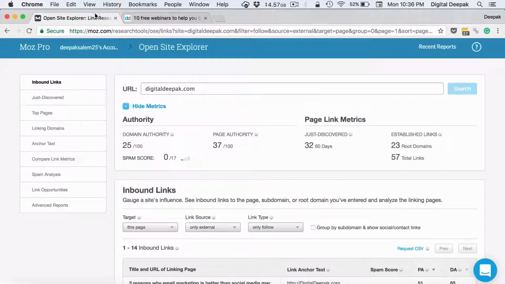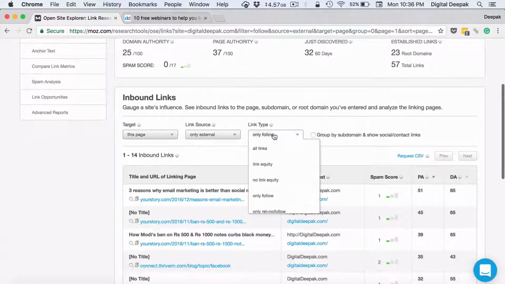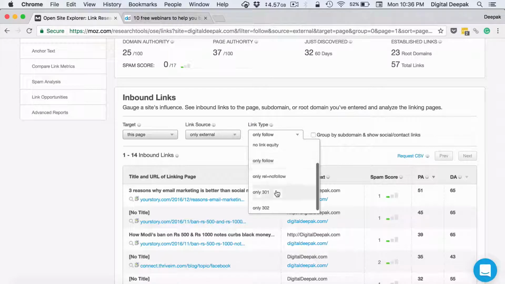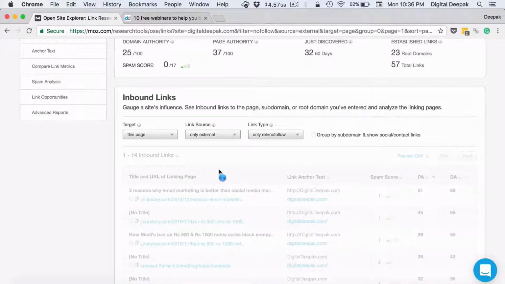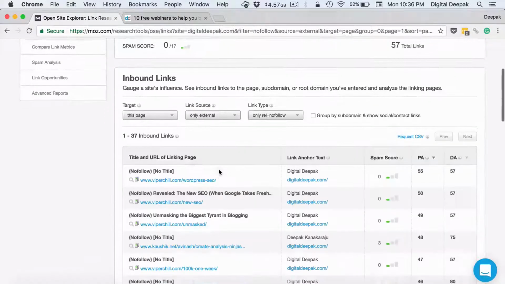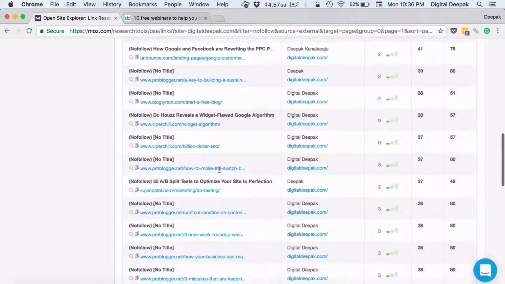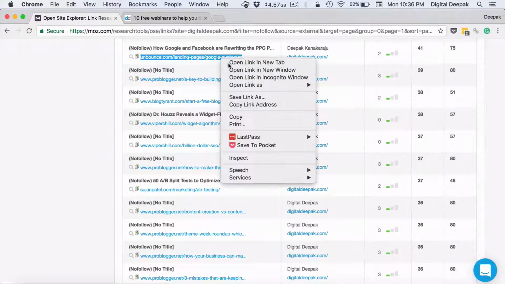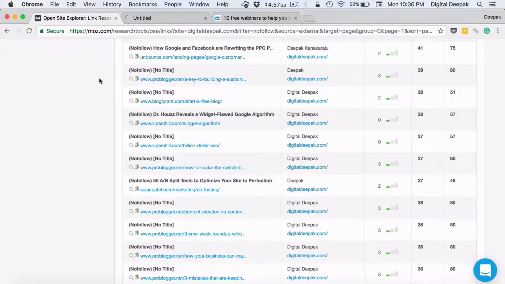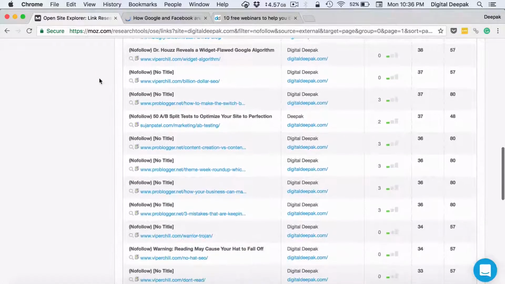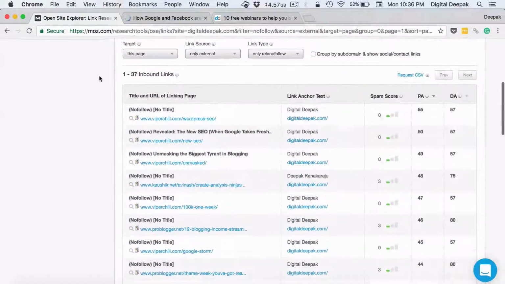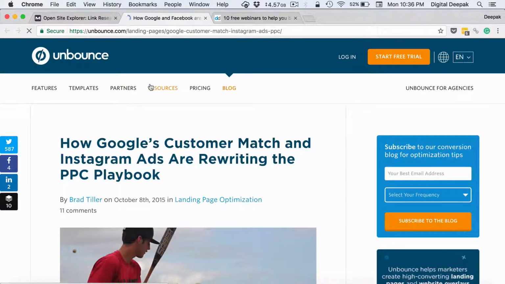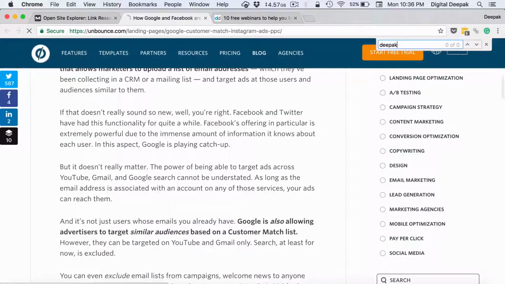So here you can find all the links that are coming back to you, and if you click on rel equal to nofollow, you will be able to see all the nofollow links that you have. Most of them are comments on blogs, so that's where I have got the backlinks from. And obviously I already discussed that most of the comments on blogs are nofollow links by default.